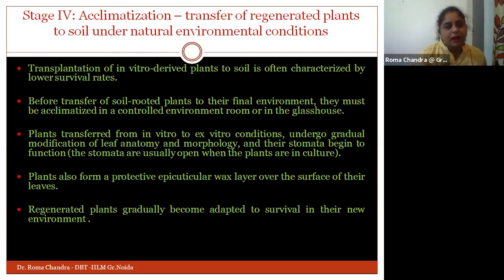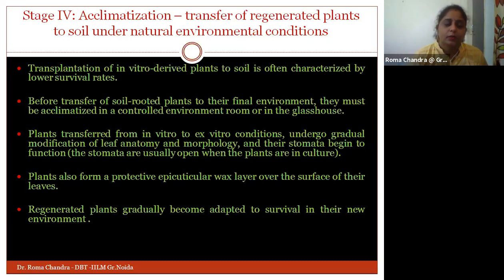Okay, so for the transplantation of these in vitro derived plants, we need to understand the process of acclimatization: when these plants are transplanted from one environment to another, how they behave, and what the survival rate of these plants is when they are transferred to the actual soil.